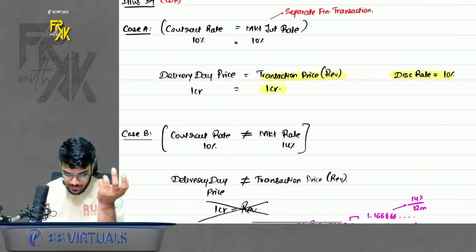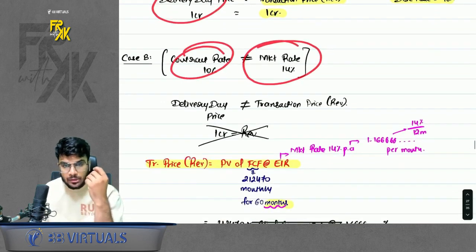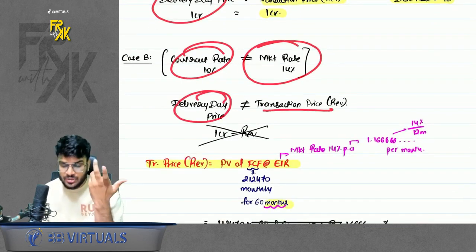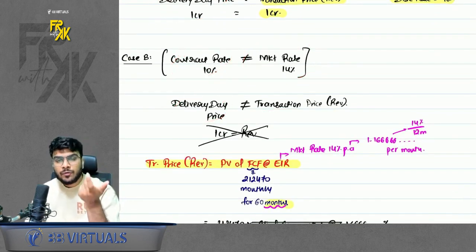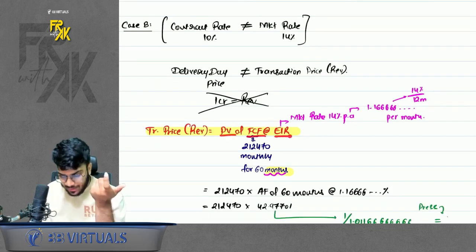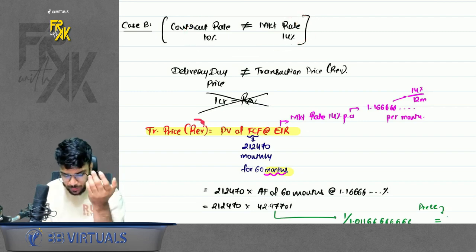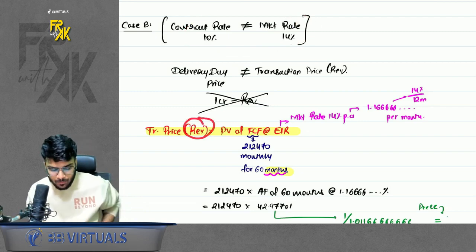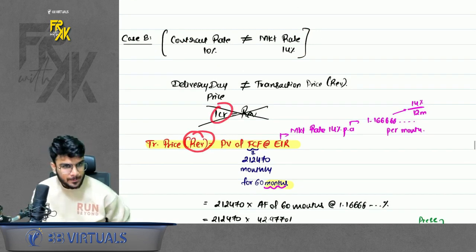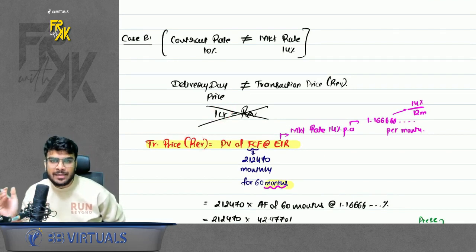Okay, so what to do in this case? If your contract rate is not equal to your market rate, then the delivery price won't be equal to the transaction price. In this case, you will have to find the amount of revenue by doing present value of future cash flow at EIR. This has some linking with financial instruments, right? Whenever the rates are not the same, you need to find the present value to book the amount of revenue. So here revenue won't be 1 CR. The revenue will be present value of future cash flow at EIR.